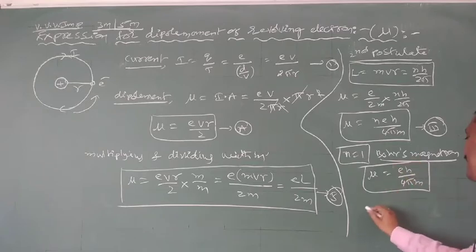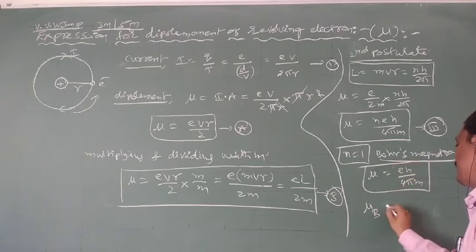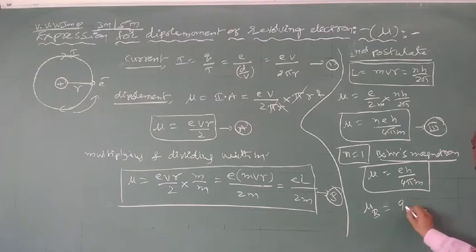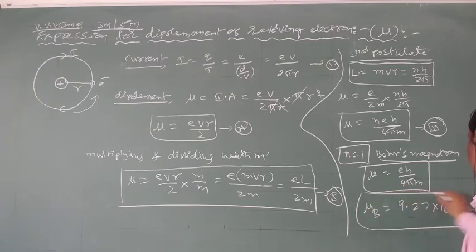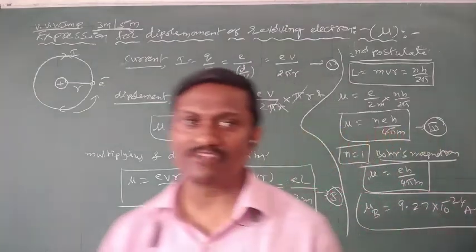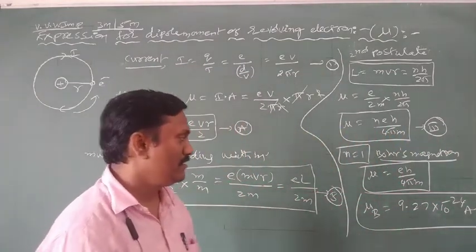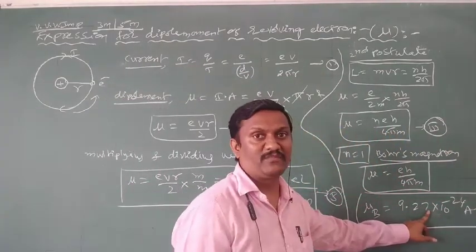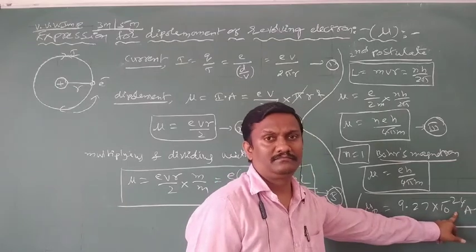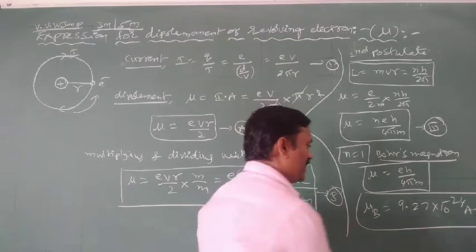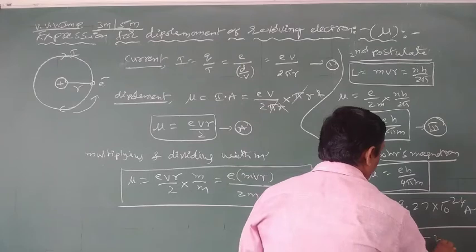After applying all values, Bohr's magneton is nothing but 9.27 into 10 power minus 24. The unit of dipole moment is ampere meter square.